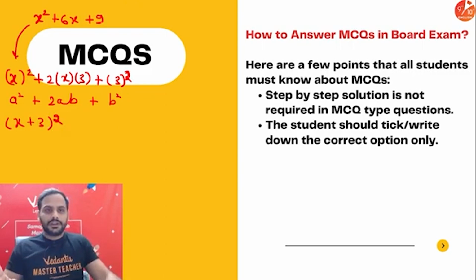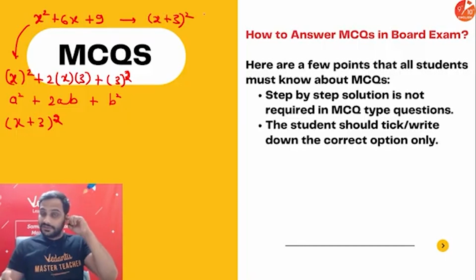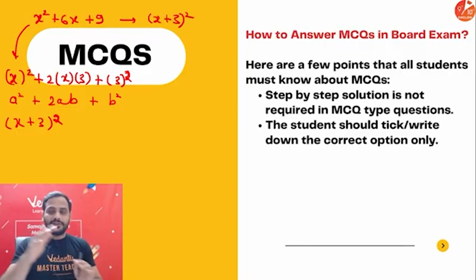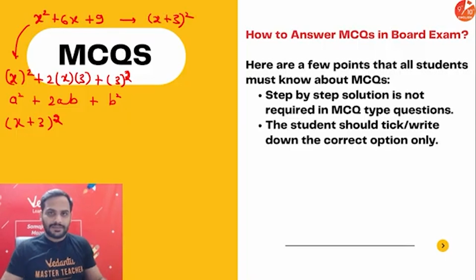If you know it is x square, a square, b square, 2ab, directly use it as x plus 3 whole square. Try to do some steps in your mind so that you can save some time. So no need to write a step by step solution.